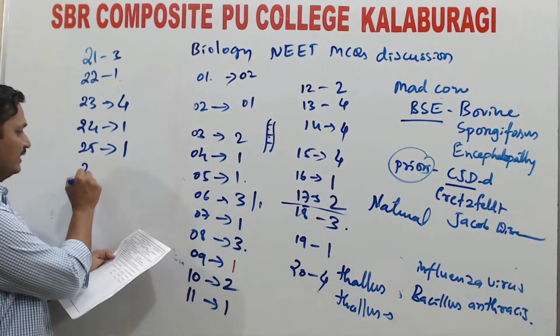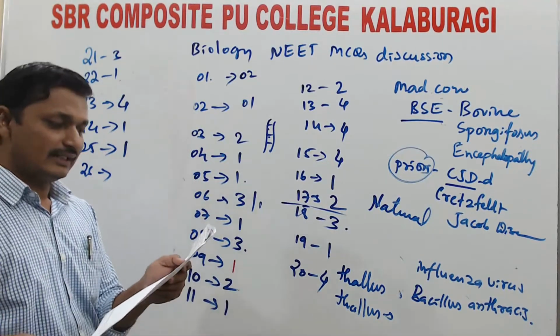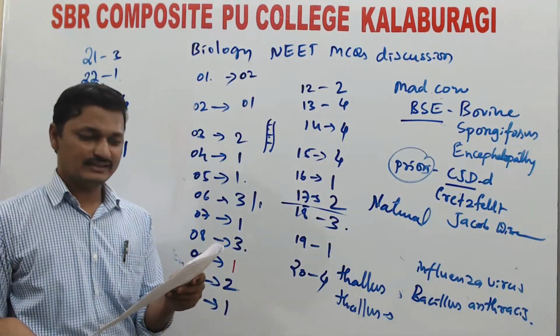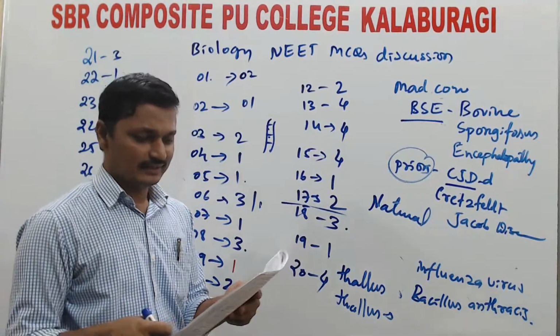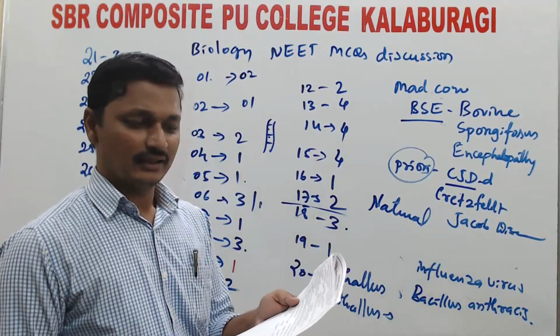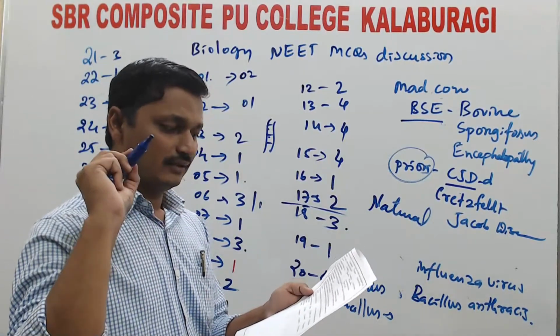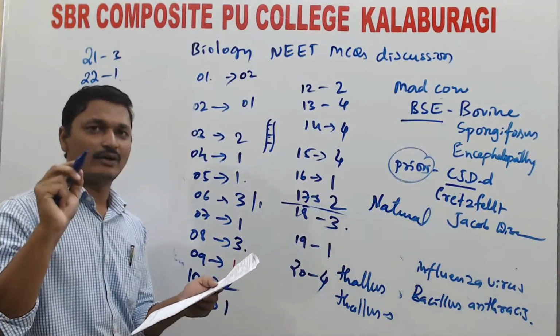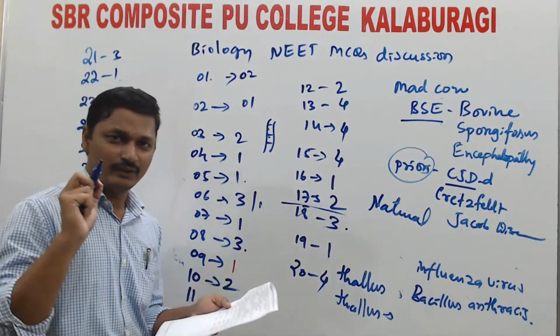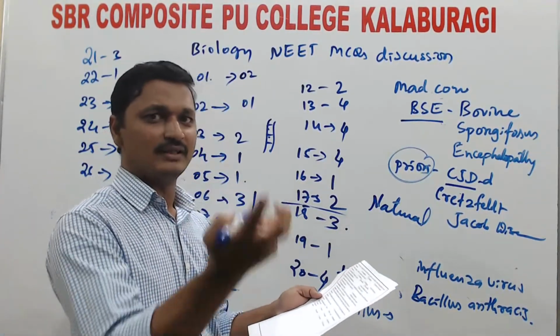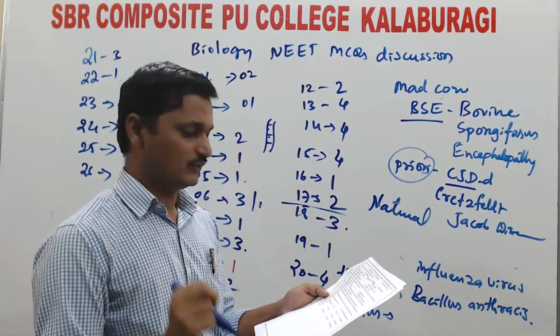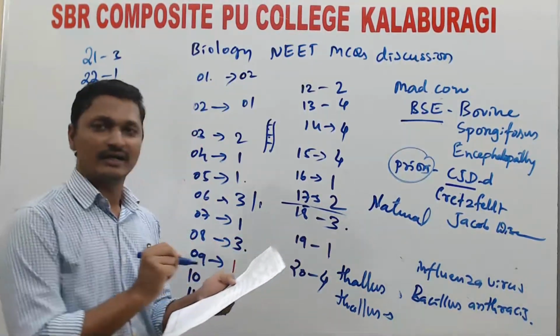Question number 26. Algae are chlorophyllous autotrophs. They are haploid, but not archegoniate. Archegoniate plants are bryophytes, pteridophytes, and gymnosperms. So algae are not archegoniate.